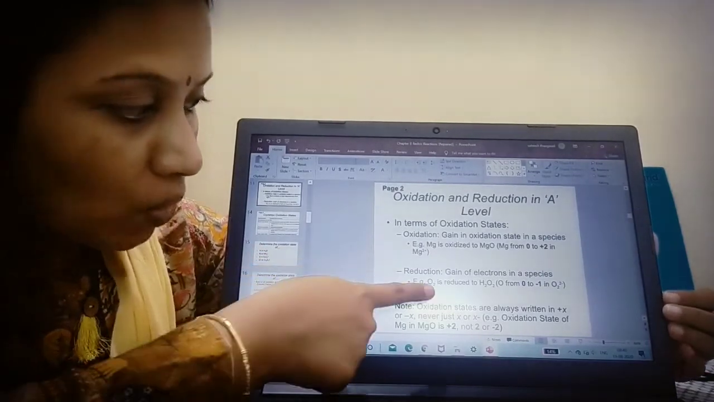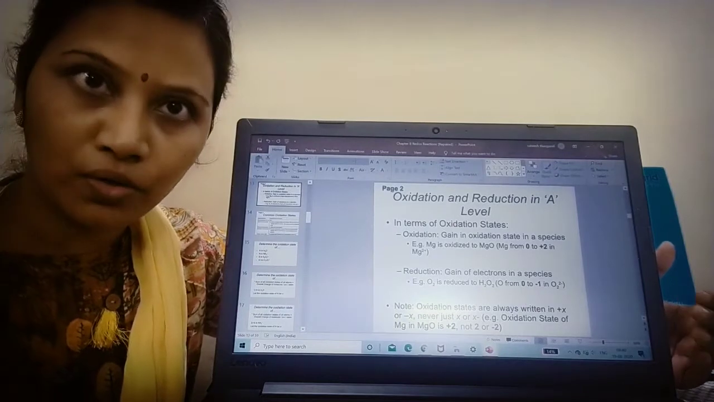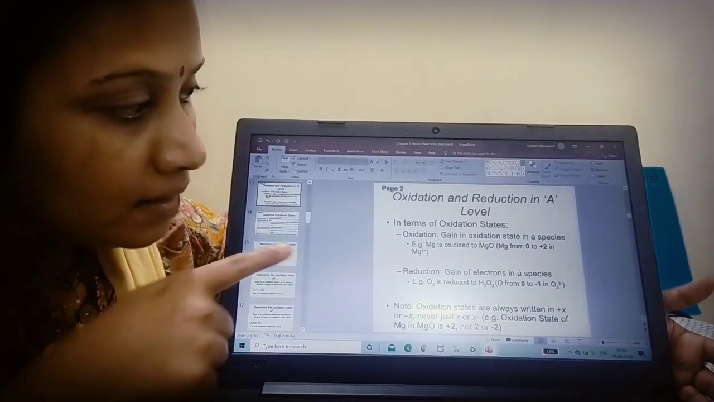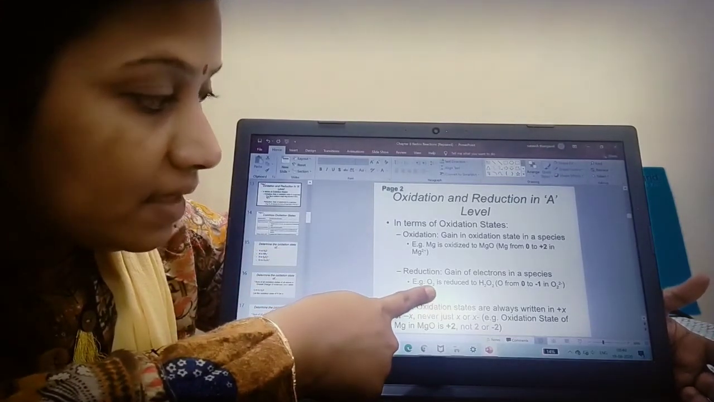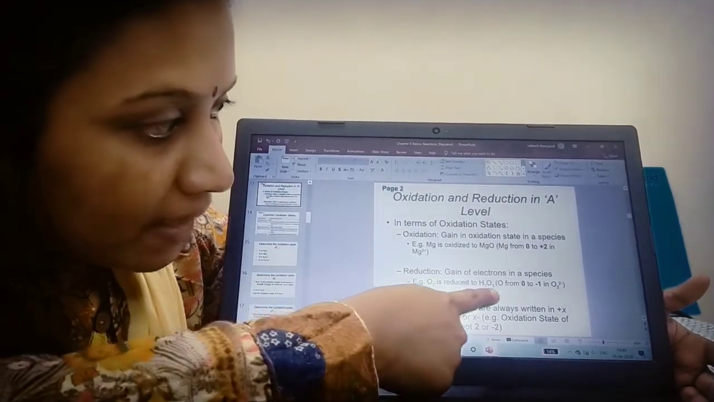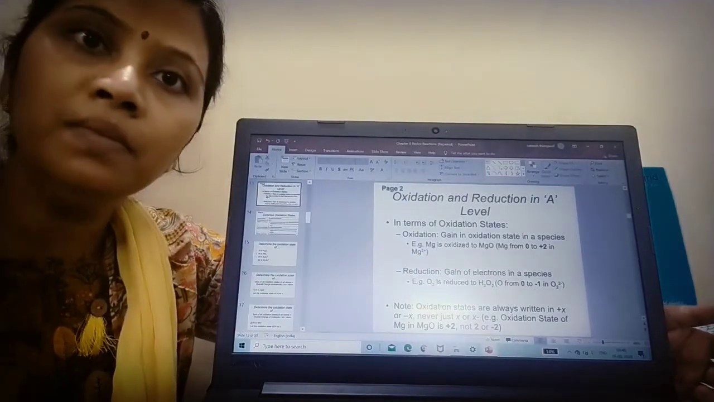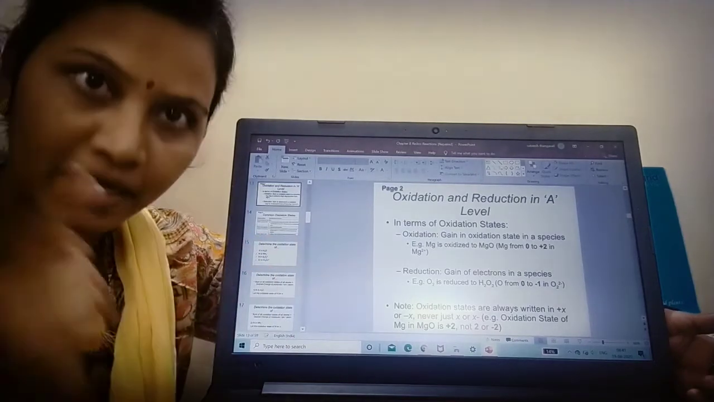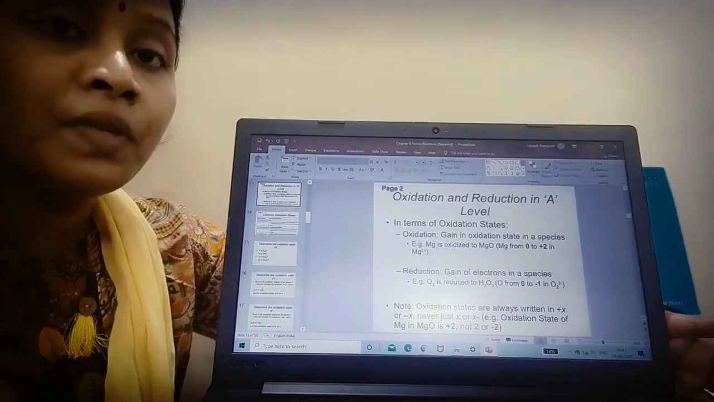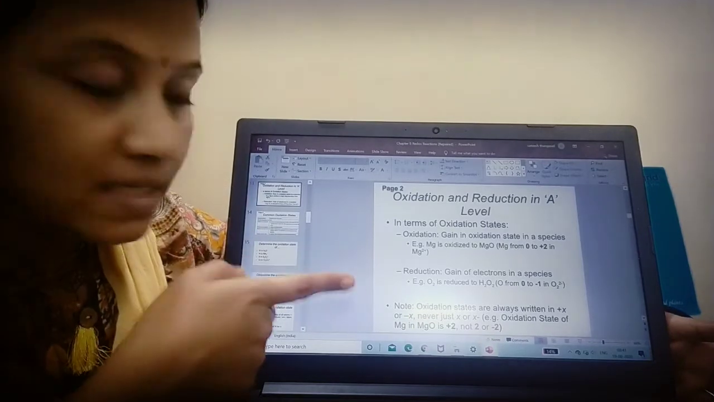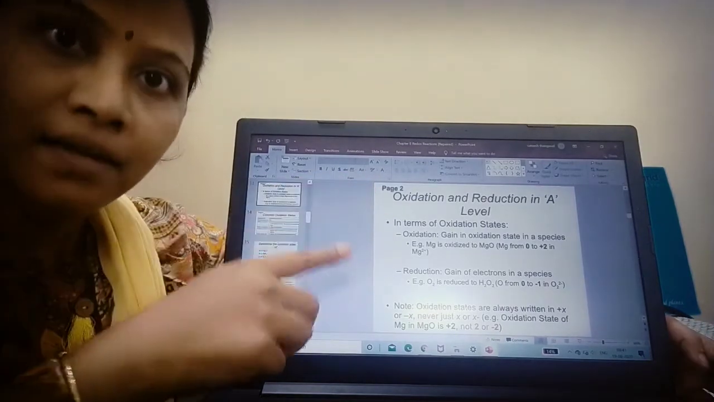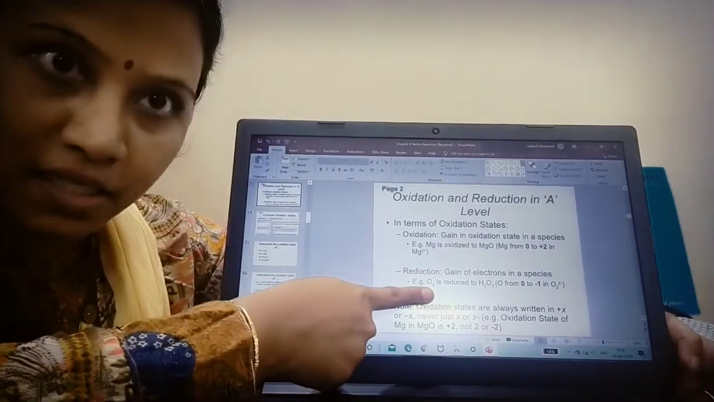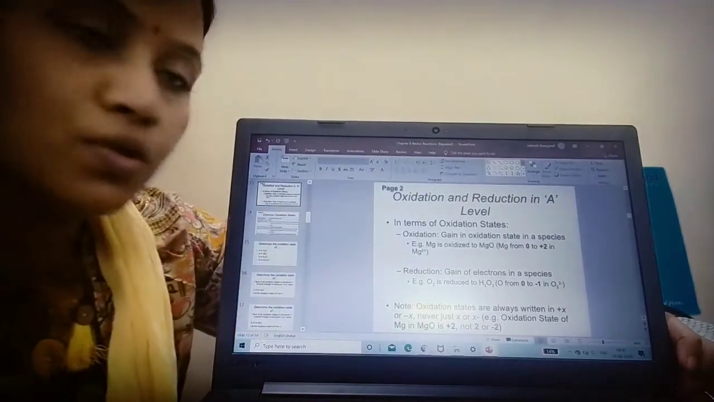Say for example, oxygen is reduced to hydrogen peroxide. That is, O2 is reduced to H2O2. Here the oxidation state is reduced from 0 to -1. So you can derive the definition of reduction in terms of oxidation state. So what is reduction? Reduction is nothing but reduction in oxidation state in a species. Say for example, from 0 oxidation state in O2, it is reduced to -1.